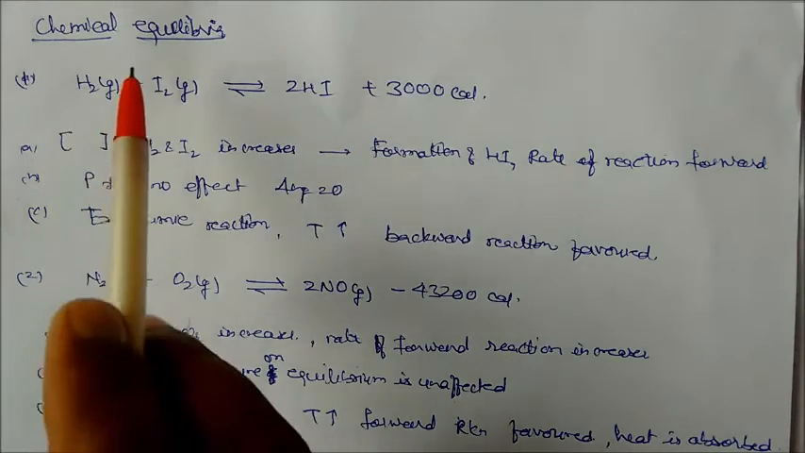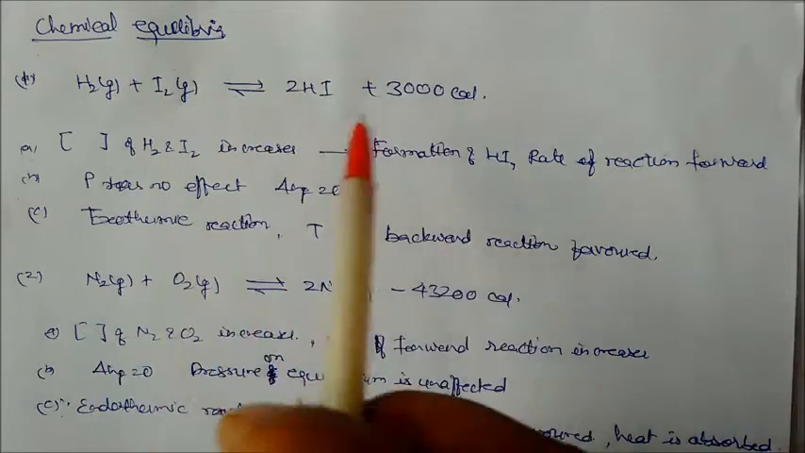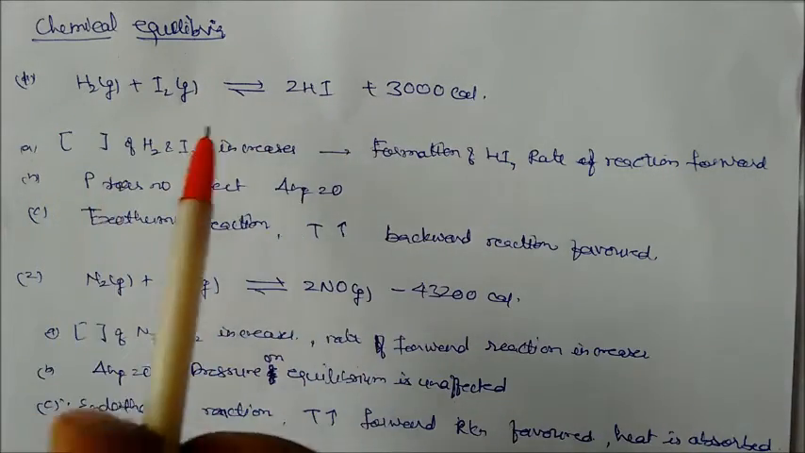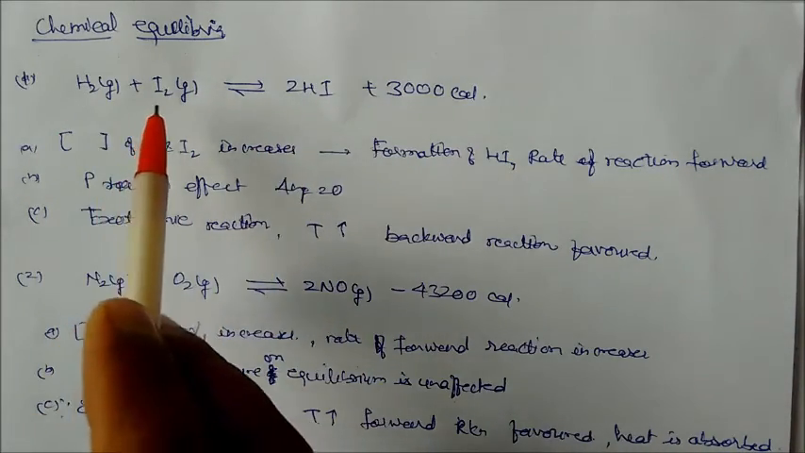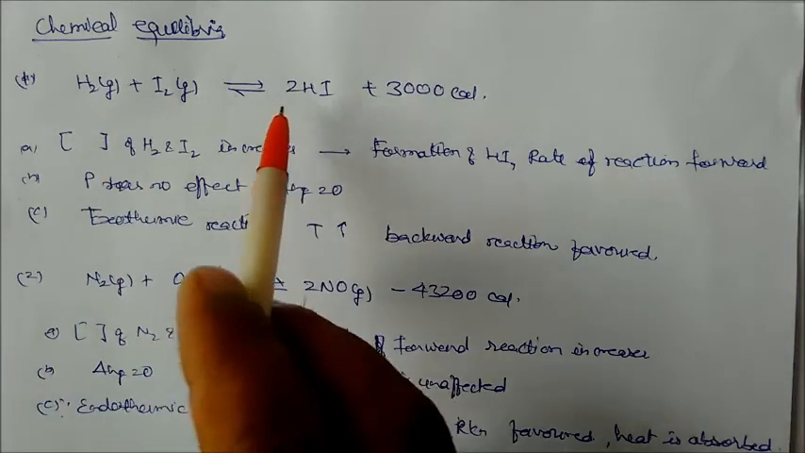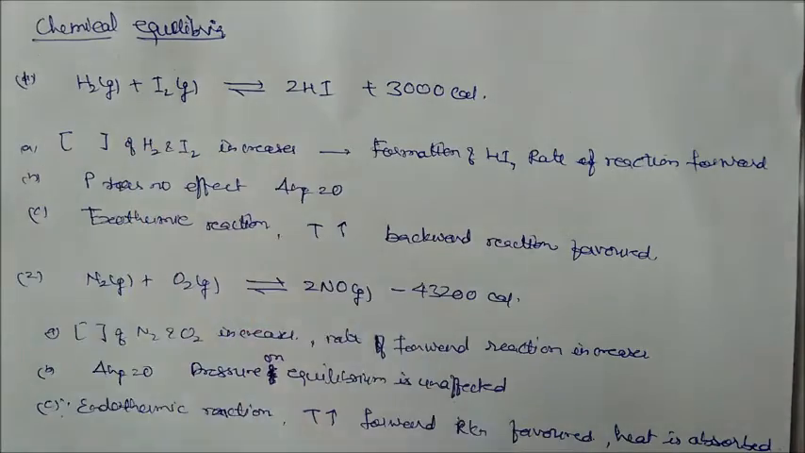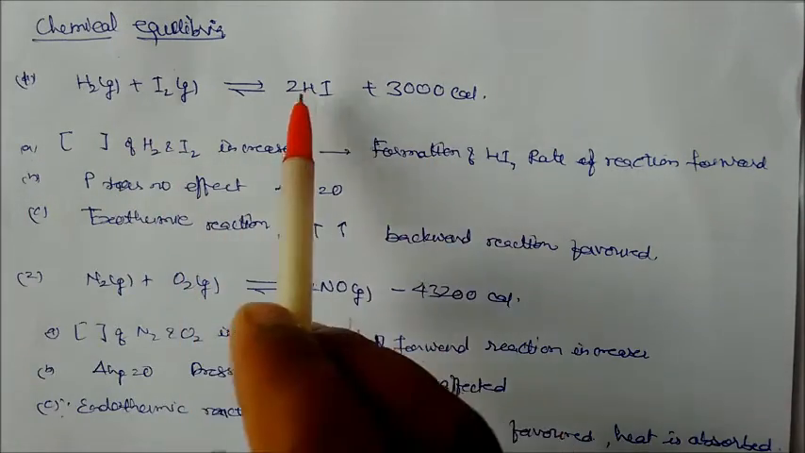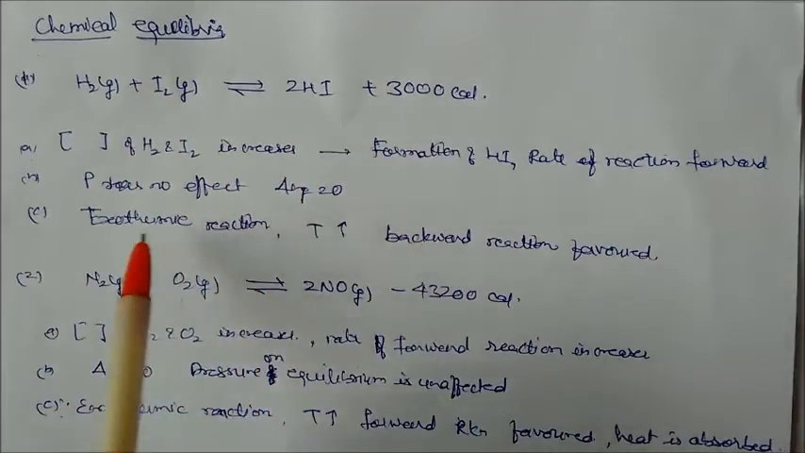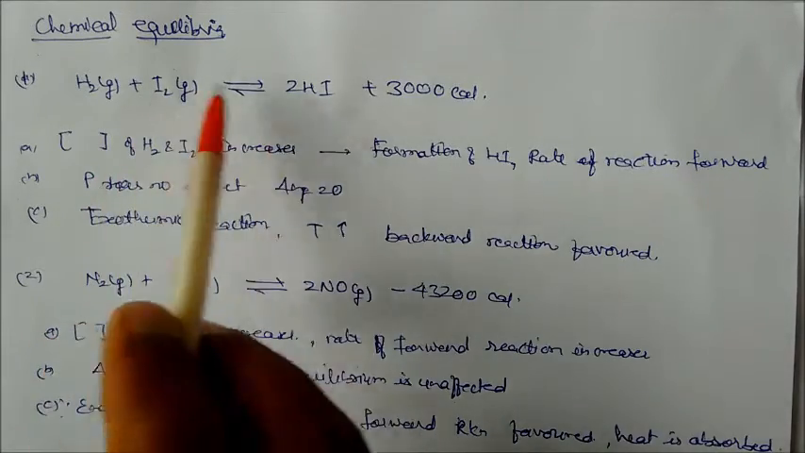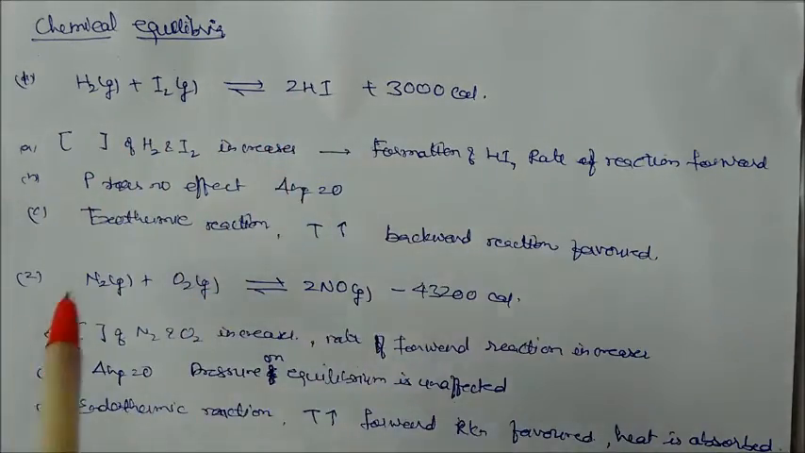In chemical equilibria, we will see the application of Le Chatelier's principle. This is the combination of hydrogen and iodine to form hydrogen iodide. This reaction is exothermic. If you increase the concentration of H2 plus I2, what will happen? There will be more formation of HI, and the reaction will go forward. Since the change in moles of gases from reactants to products is zero, pressure has no effect.